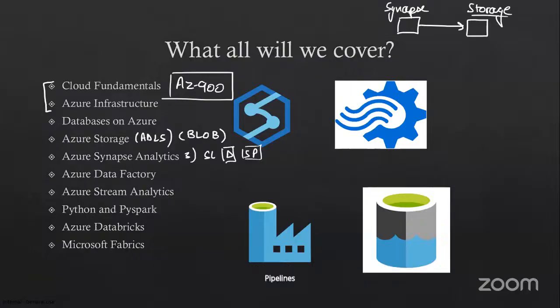All right. So once we are done with that, we'll see how do you process streaming data in Azure through Azure Stream Analytics, real-time processing, live data processing, right? Until now, Synapse and Data Factory, they're really good for batch data processing, but then we'll see how do you use Stream Analytics to process a streaming data set. All right. Then once we are done with this, we move on to Python and PySpark. We'll try and understand because Python is kind of a prerequisite, but still we cover it in the class.